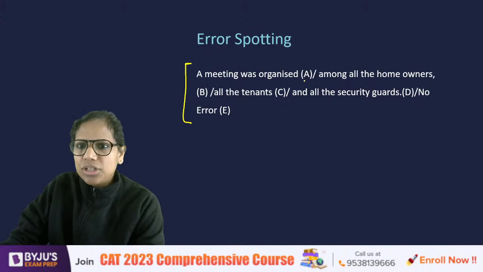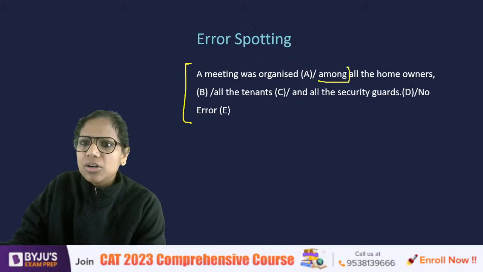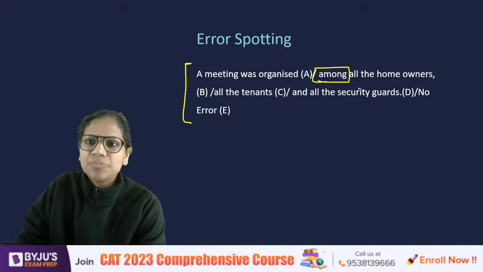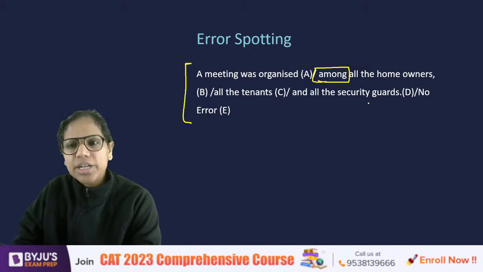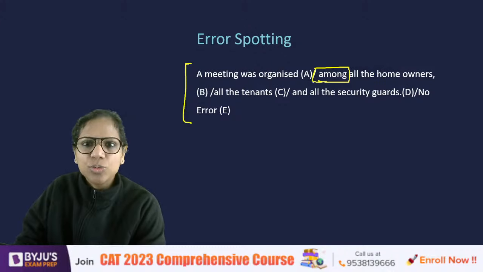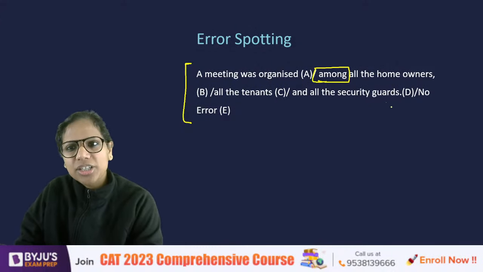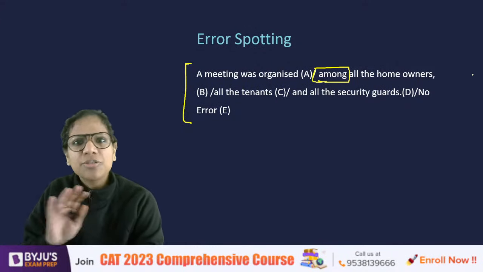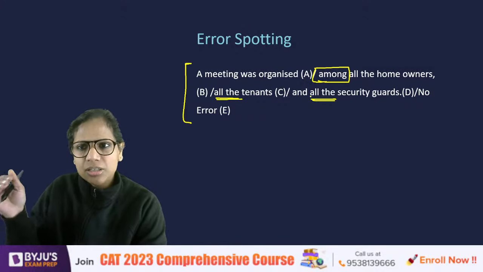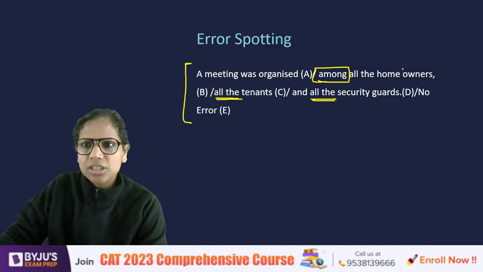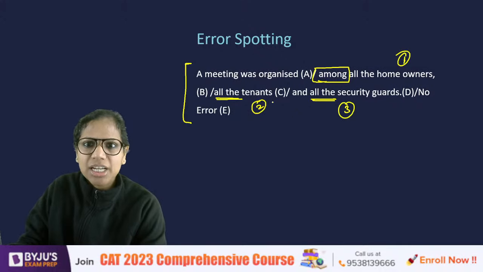A meeting was organized among all the homeowners, all the tenants, and all the security guards. I know some of you must be thinking, why repeat this all again and again? You are right. I could skip this all also. All the homeowners, tenants, and security guards would also be fine. However, I have repeated it and kept it consistent across the three elements, so it will not count as an error, right?